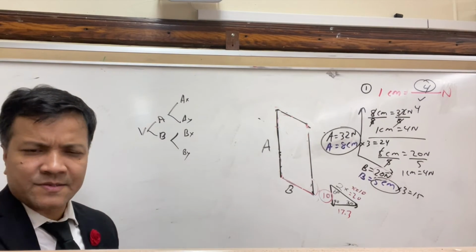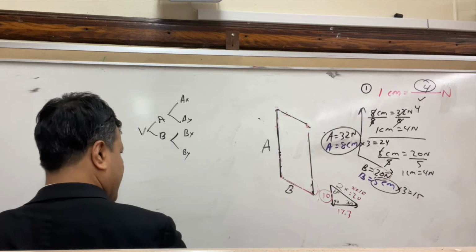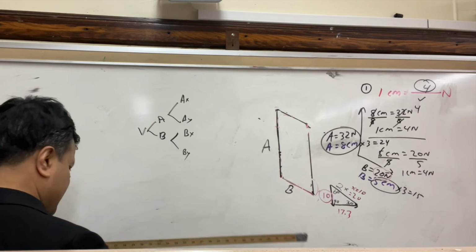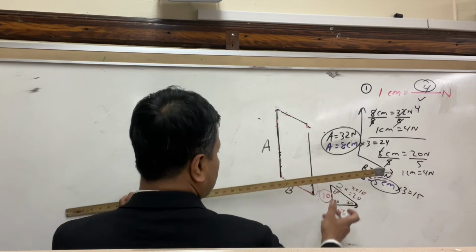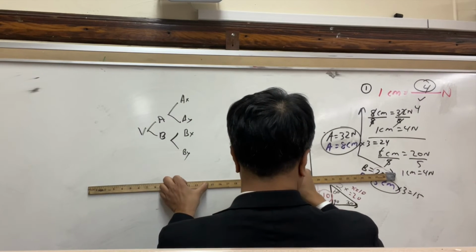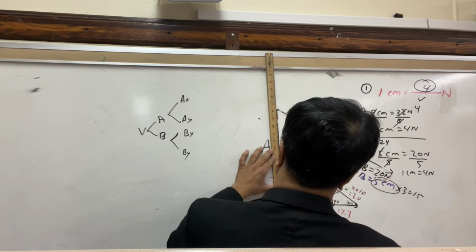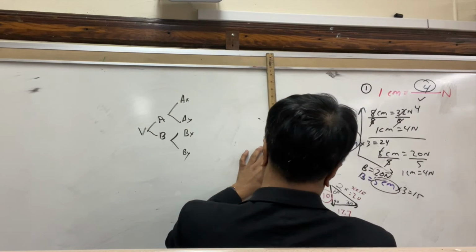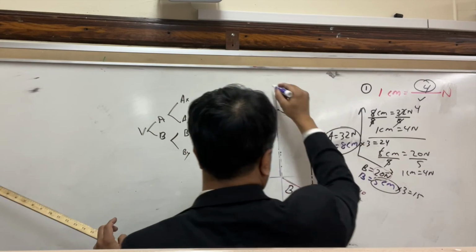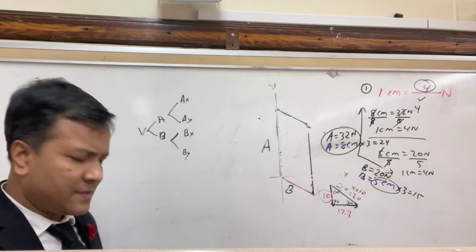Before you do anything, you have to make sure that there is an X and Y. So let's draw X and Y for you in PowerPoint. This is your X. This is your Y. Always imagine X and Y. If you don't, no good.